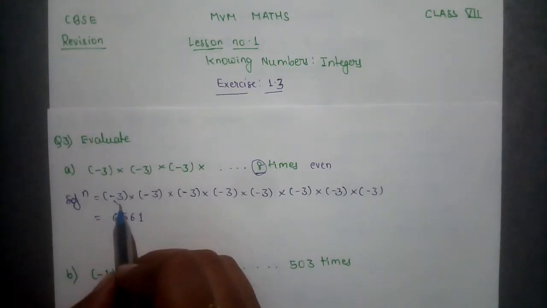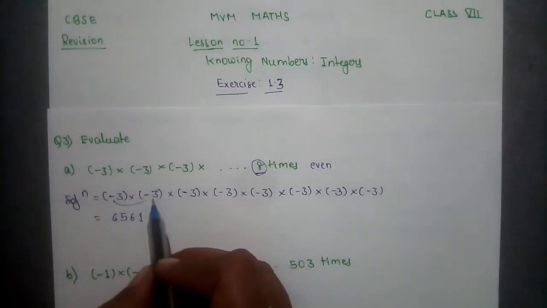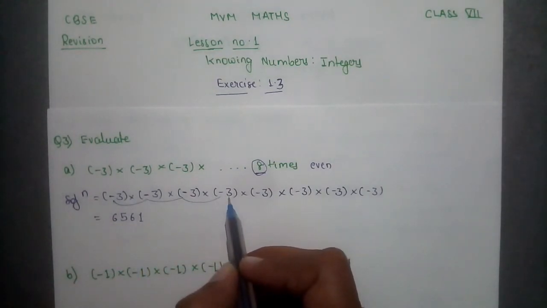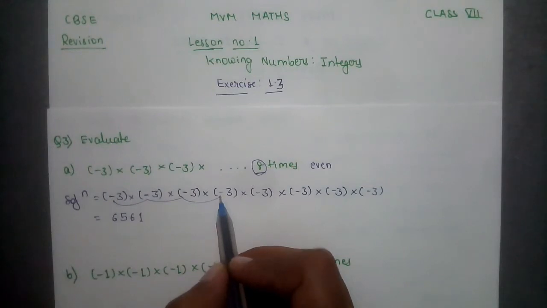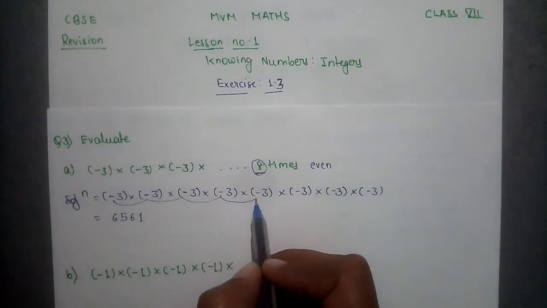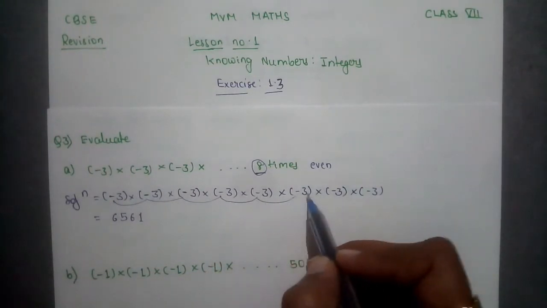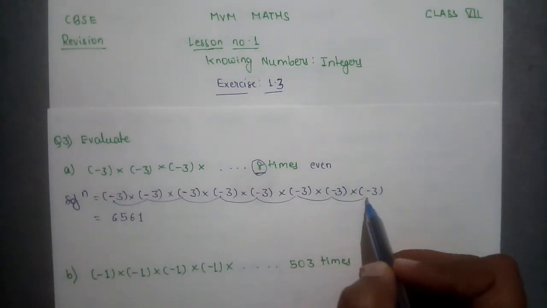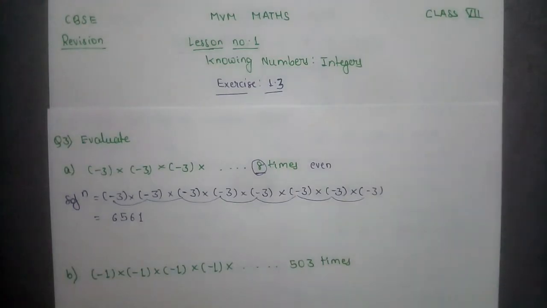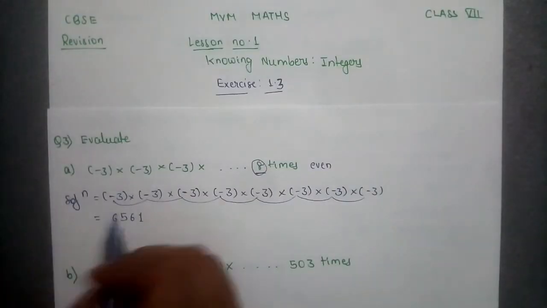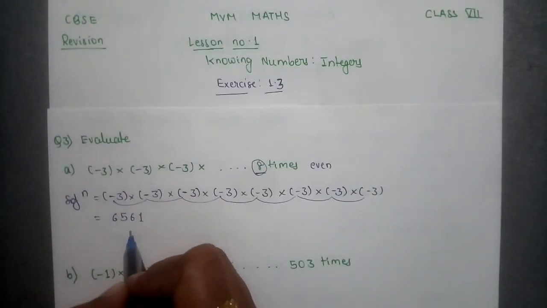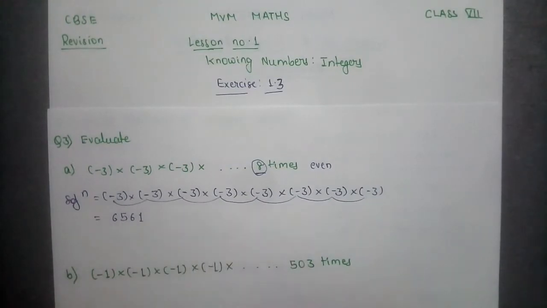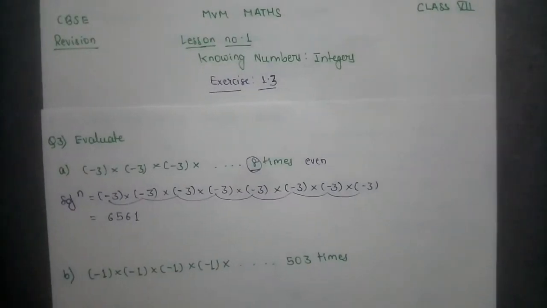So notice here, minus into minus is plus, plus into minus is minus, minus into plus is minus, minus into minus is plus. So our result will be positive, 6561.